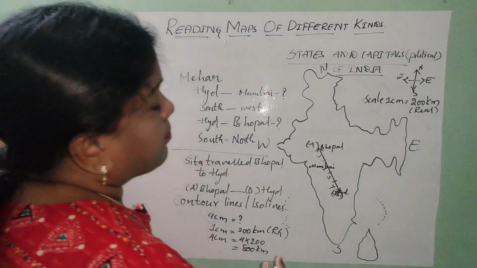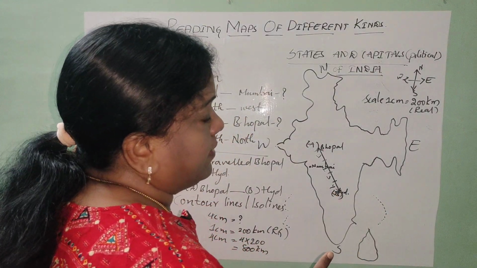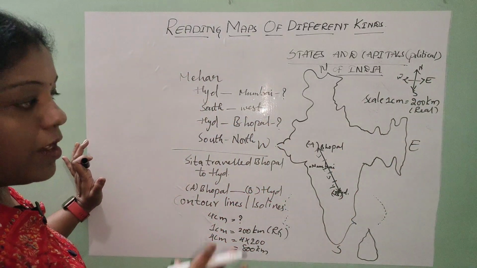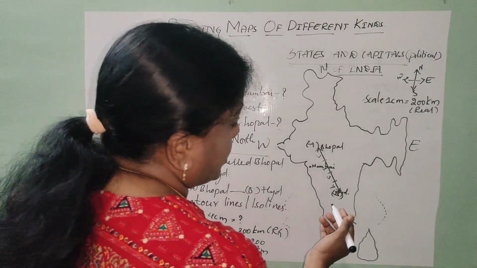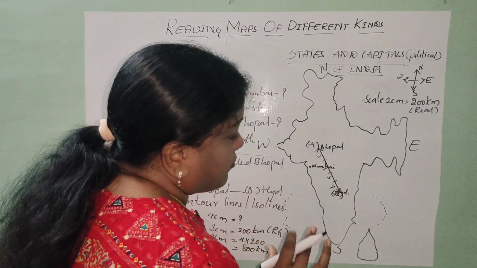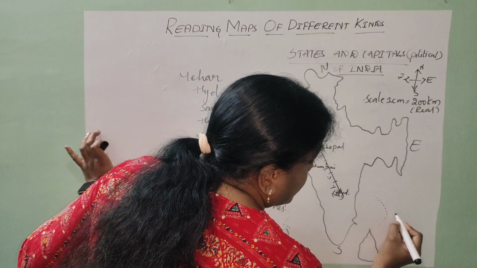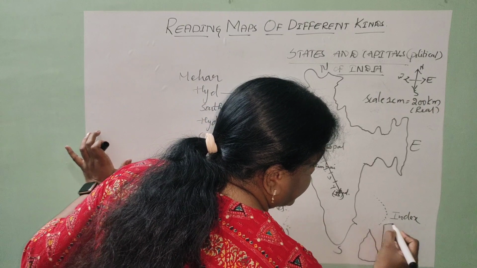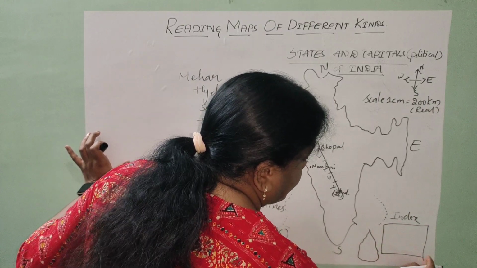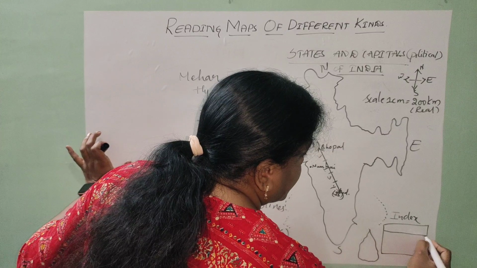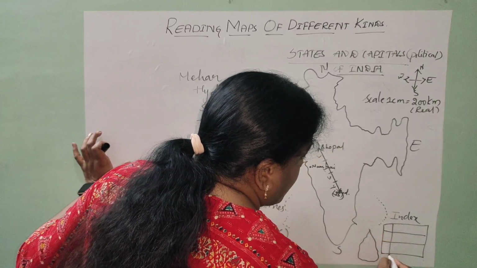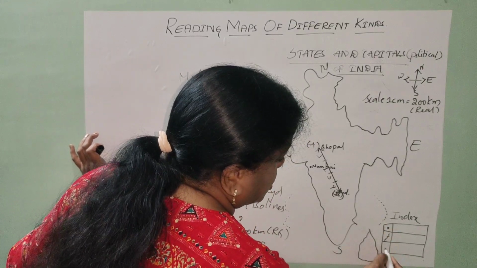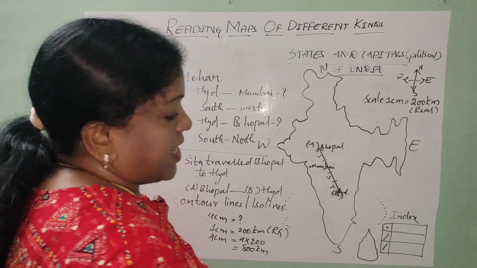Now, the third component, symbols. I told you very clearly, not only direction and scale, but symbols also have an impact on cartography skills. So here, what are the main symbols I have used? Can you find them here, children? Yes, I will prepare the index here. Please look into it clearly. I have used 3 symbols here, children. One is the point symbol, another is the line symbol, which is the curved line, and another is the straight line symbol.